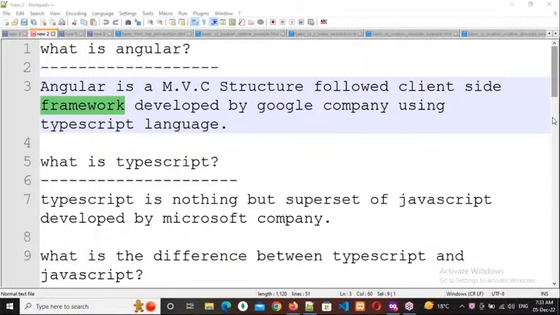For that purpose, we need to guess the keywords the user will type in Google, and we need to do SEO, search engine optimization. Of course, that is not our task. Every company will have SEO persons, but we need to have a little bit of knowledge about other departments also. That's what I'm telling.